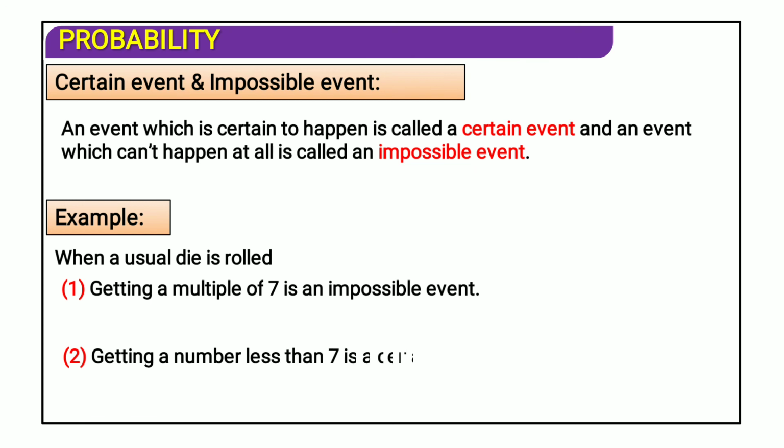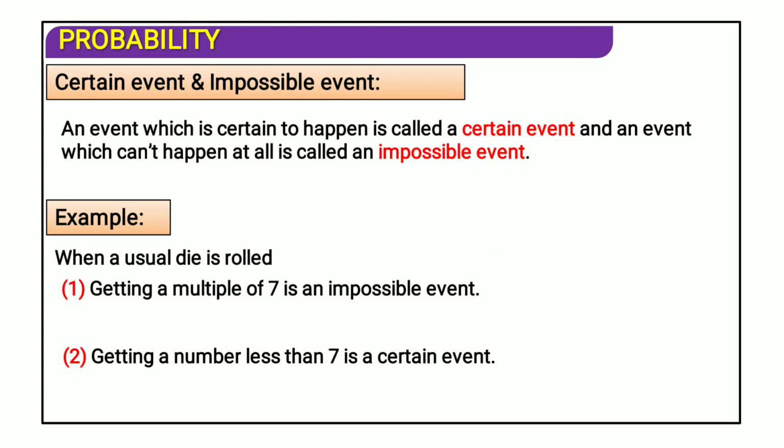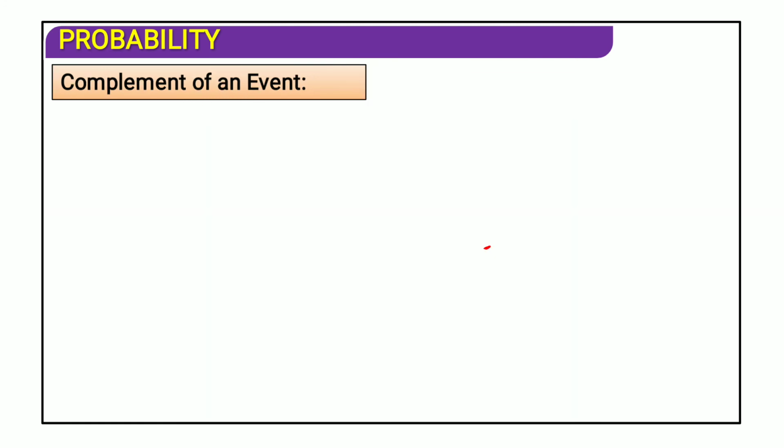Getting a number less than 7 is a certain event. The probability of a certain event is always 1, while the probability of an impossible event is obviously 0.